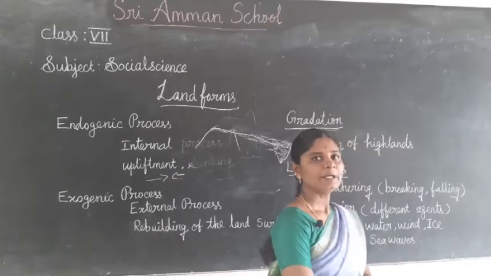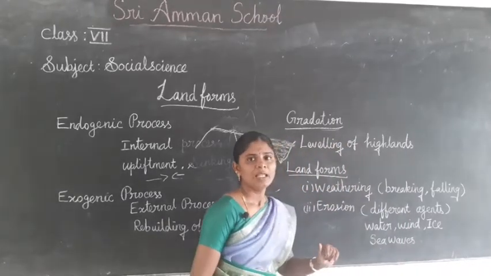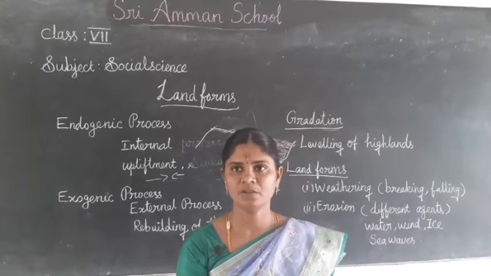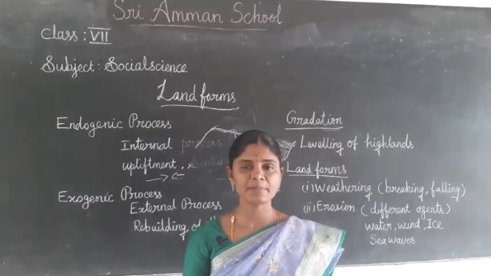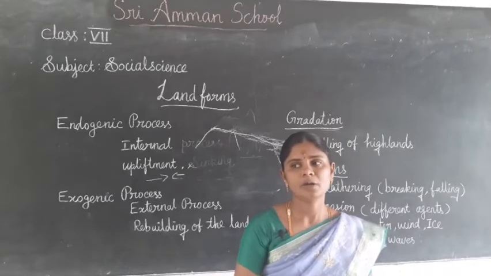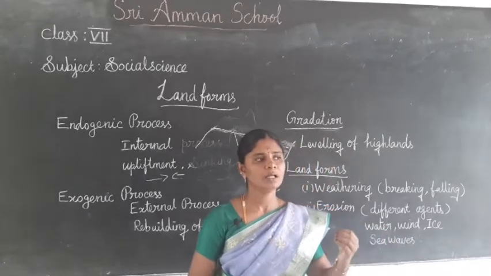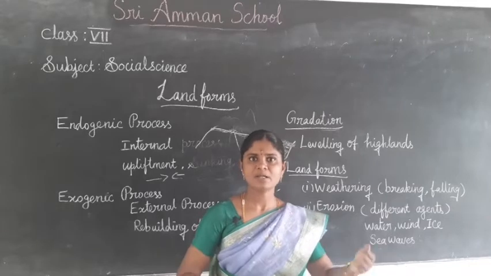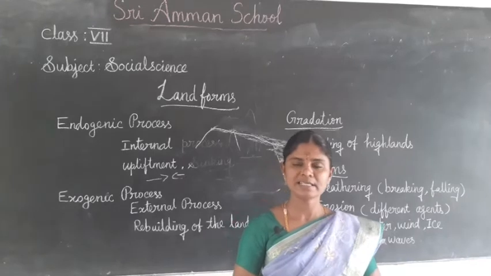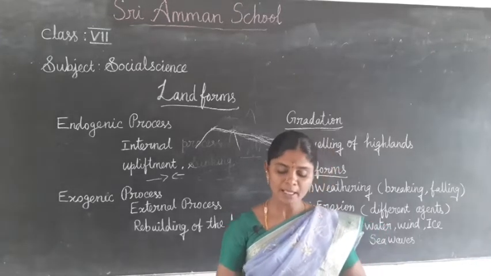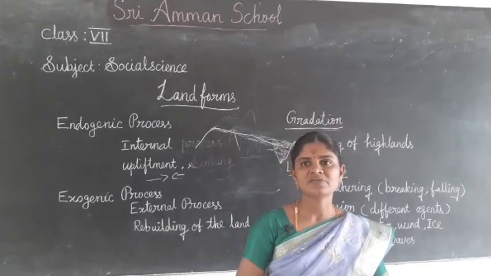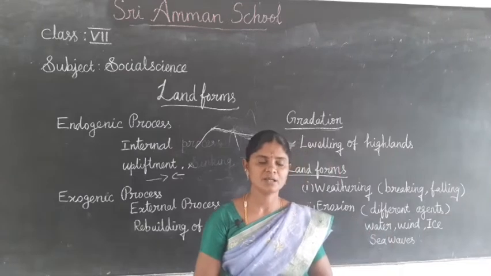Next we see about the landforms. The changes are taking place on the surface of the earth. Already I told you about the continental plates and oceanic plates. The plates are constantly and continuously in motion, so the changes are taking place. Let us see the two processes which influence the changes of the landforms.